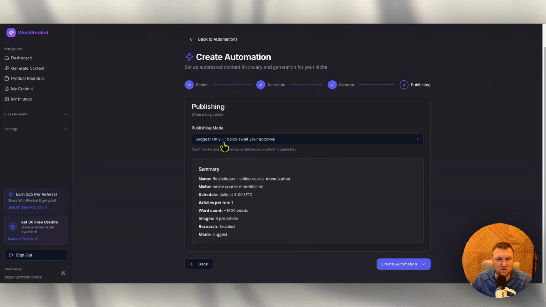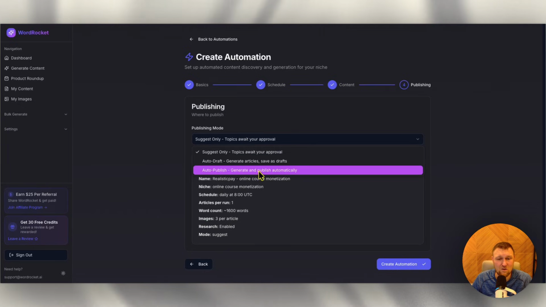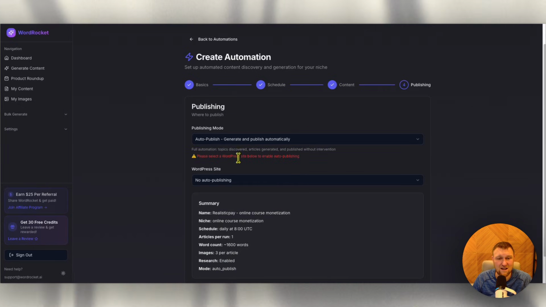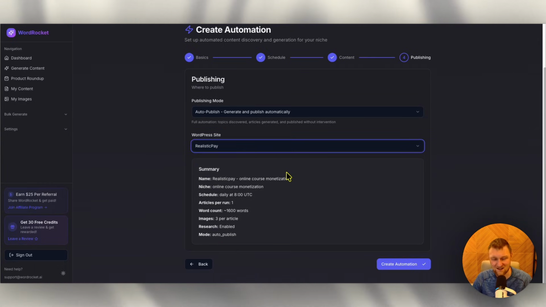Publishing mode: suggest only, topics await your approval, or auto draft. I'm going to go with auto publish. This is kind of a throwaway site. Now, please select a WordPress site below, and our site is already connected. This is a test site anyway, so I really don't care. It's not getting any traffic or rankings anyway, so you may as well just do this, right?